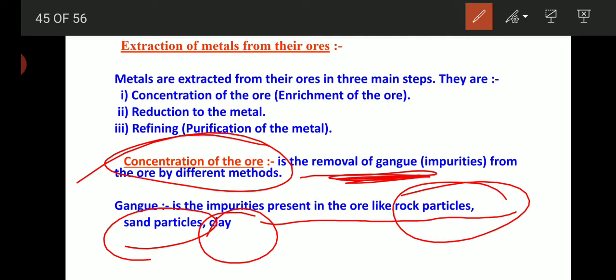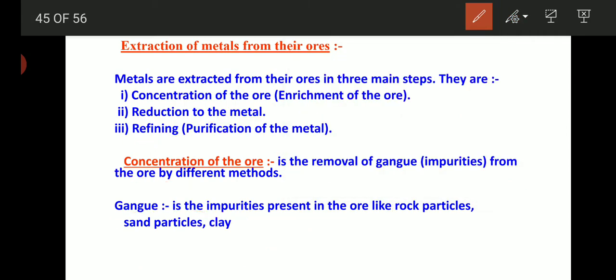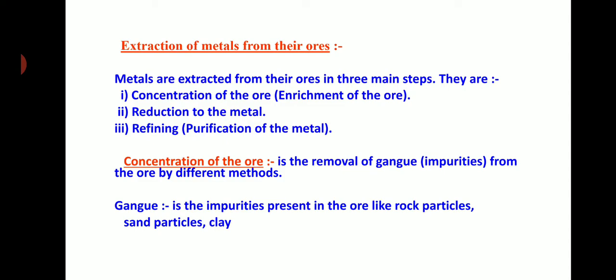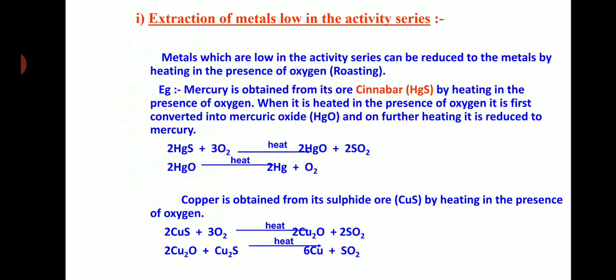The next is reduction of the metal, meaning reducing the oxygen content from the metal. The last is purification of metals. So these are the main steps involved in the extraction of metals. Let's see the first one, extraction of metals low in the activity series. Metals low in the activity series means the metals which are present at the bottom, right?